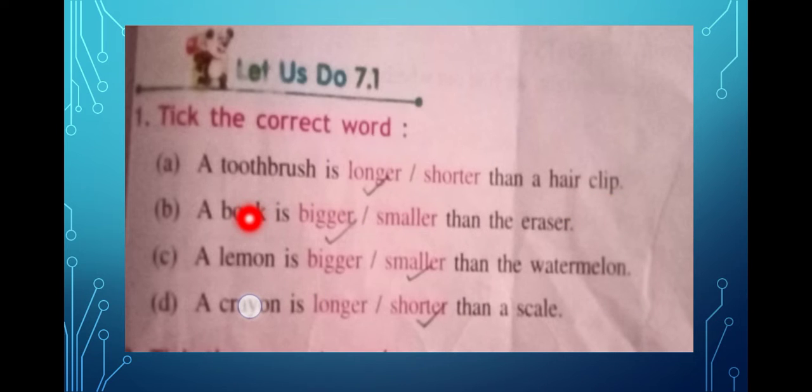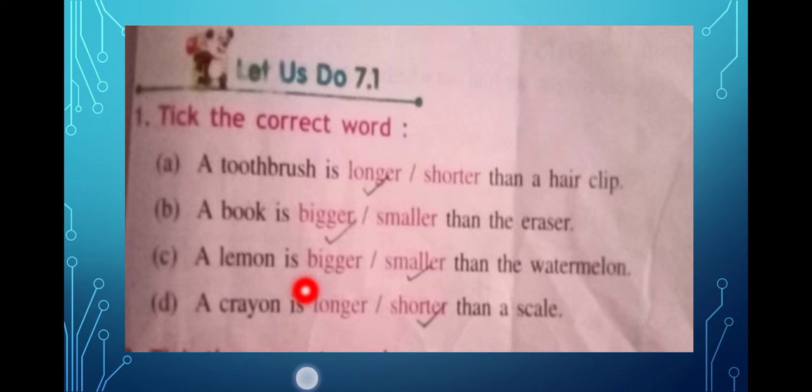This is from page number 93, exercise 7.1, question number 1. A toothbrush is longer or shorter than a hair clip? It is longer. A book is bigger or smaller than the eraser? It is bigger, so we have to take the bigger one.